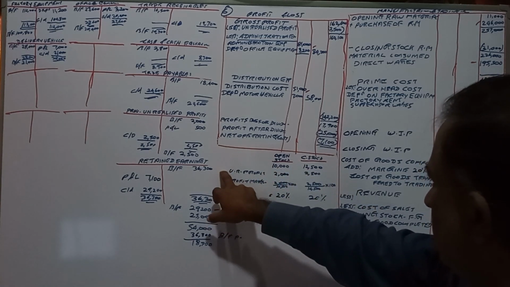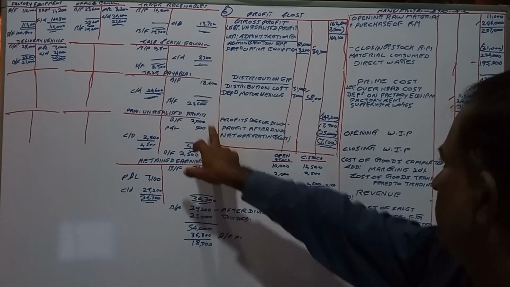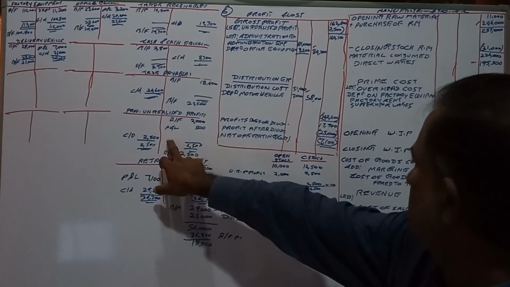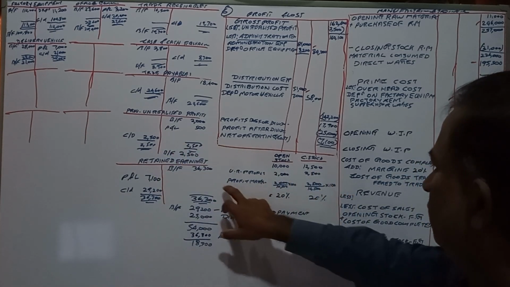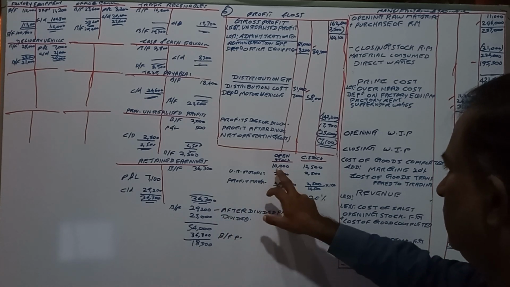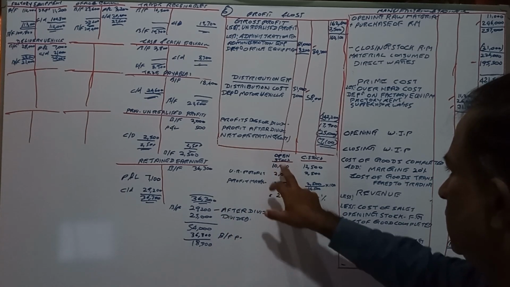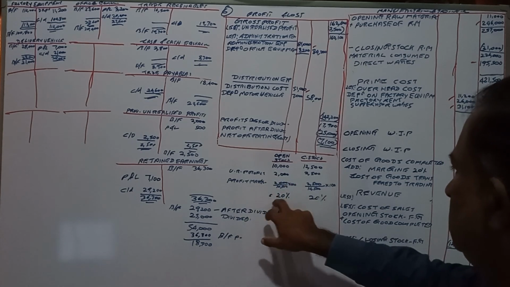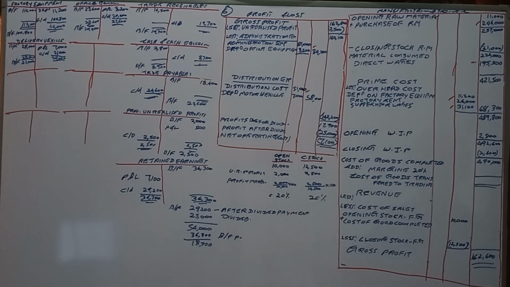We know the unrealized profit. Unrealized profit brought forward 2,000 here, carried forward 2,500. Then we can identify the profit margin now. We have divided 2,000 by 10,000 into 100 and the percentage is 20. So 20% is the markup.